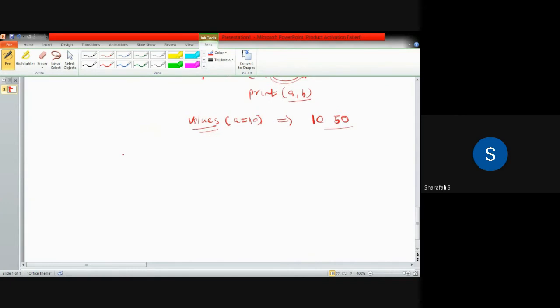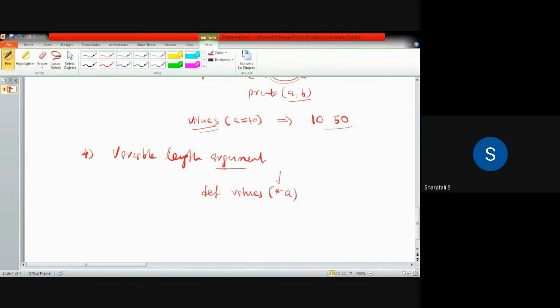And the last and fourth one is variable length argument. In this case, any number of arguments you can give. So here we are not restricted by the number of arguments. So define, let's consider the same example, values. And here we have to use star a.